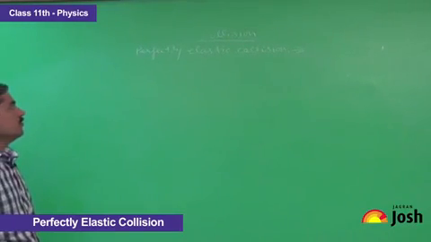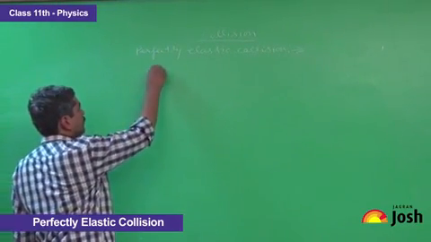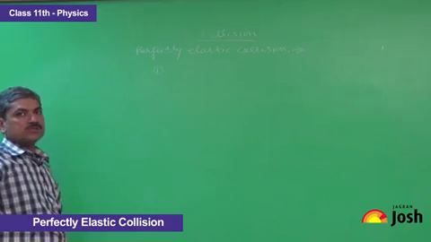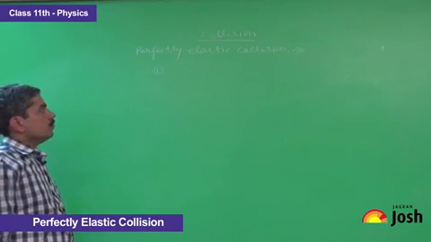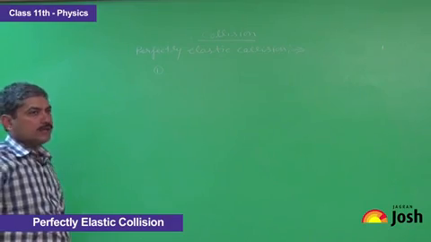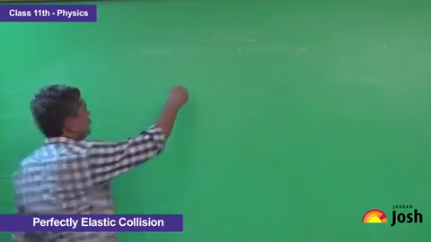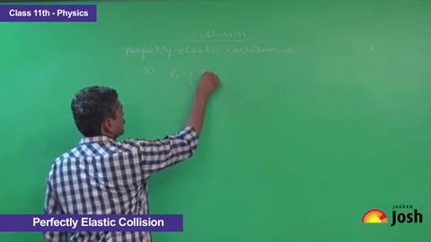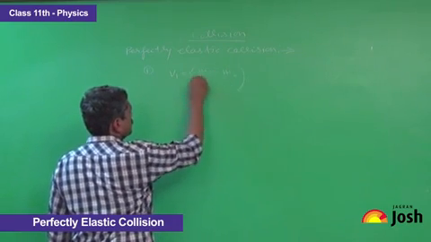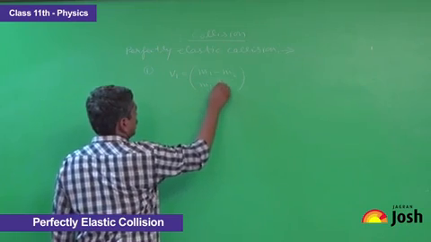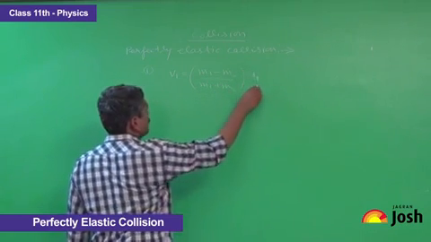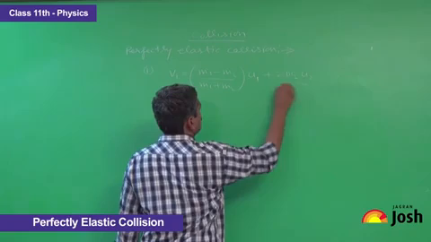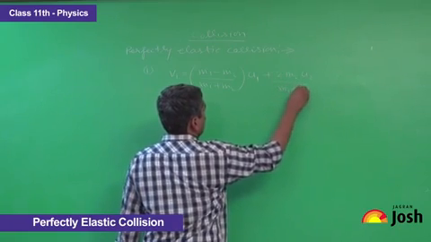In this topic, we will find that during the perfectly elastic collision, if both the bodies are identical, then their velocities will interchange. In the last topic, we found the expression of v1 as (m1 minus m2) upon (m1 plus m2) into u1 plus twice m2 u2 upon (m1 plus m2).